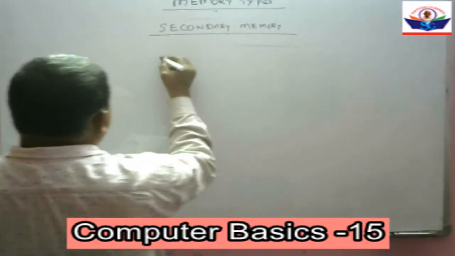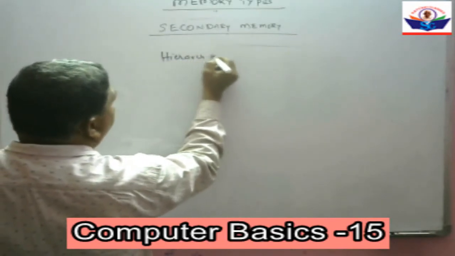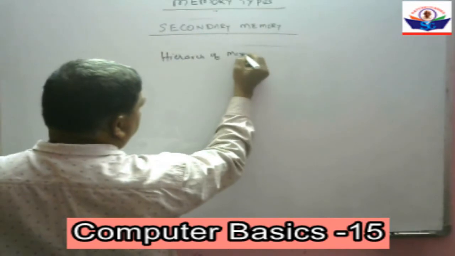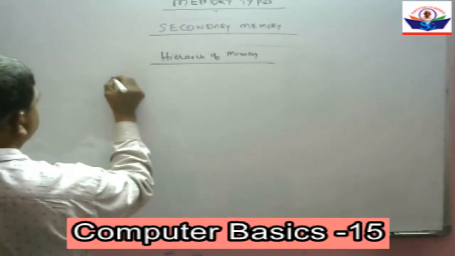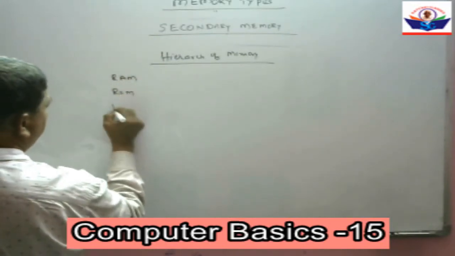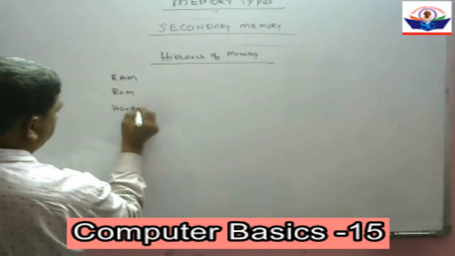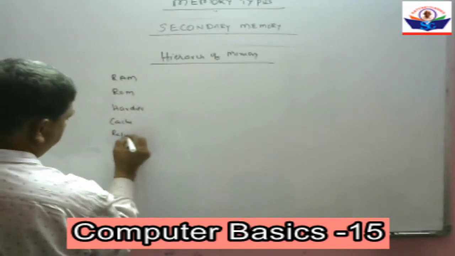Hierarchy of memory. We will discuss the hierarchy of memory, that means how many memories are there: RAM, ROM, hard disk, cache, register.